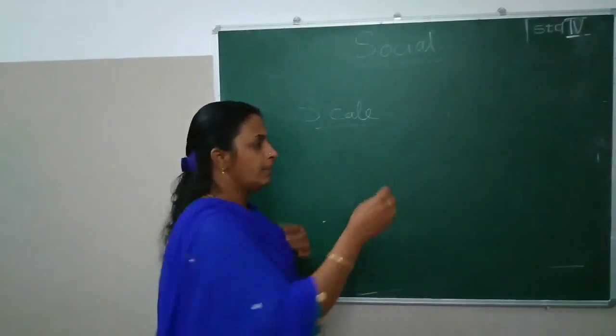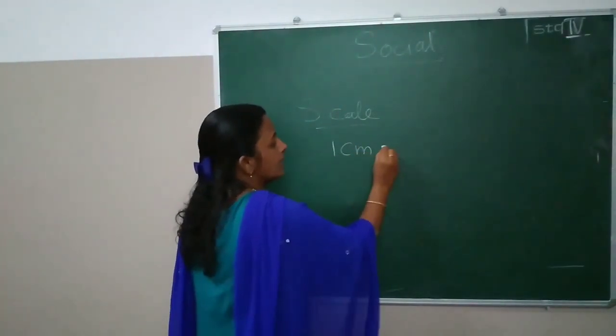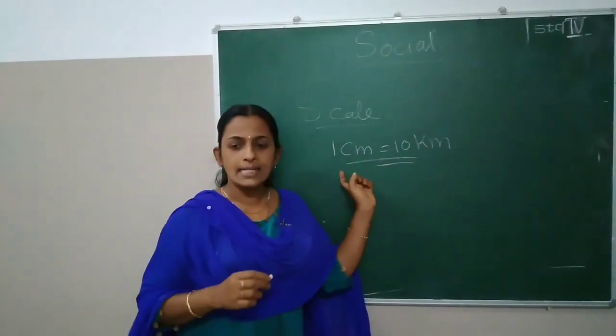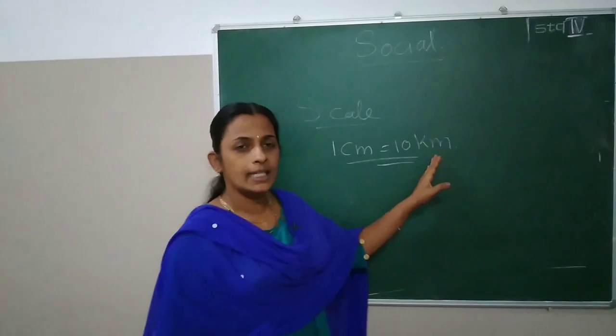The scale means 1 centimeter is equal to 10 kilometers.